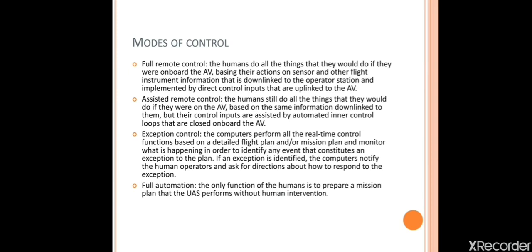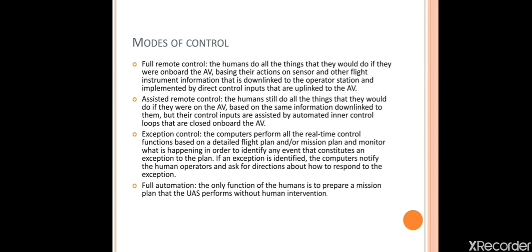Third one is called exception control. Here the computers will perform all the real-time control functions based on the detailed flight plan or the mission plan. Here we are continuously monitoring what is happening, whether it is following the plan given by us or not. We already gave the plan to the system, and we check whether our flight is following the same path or not.